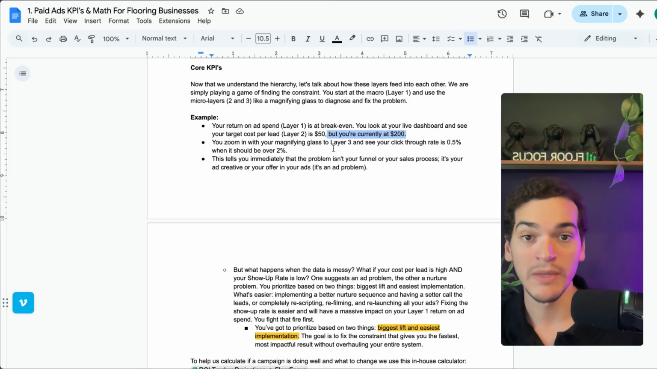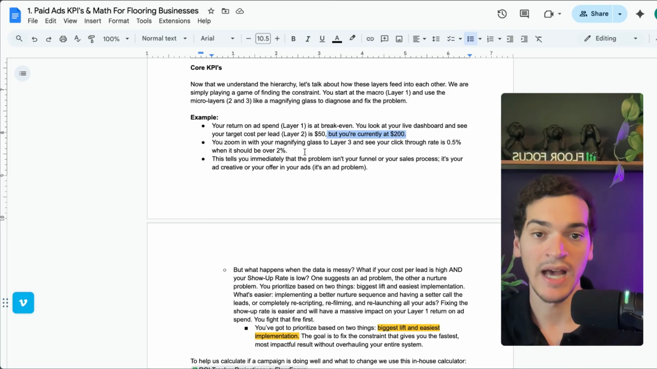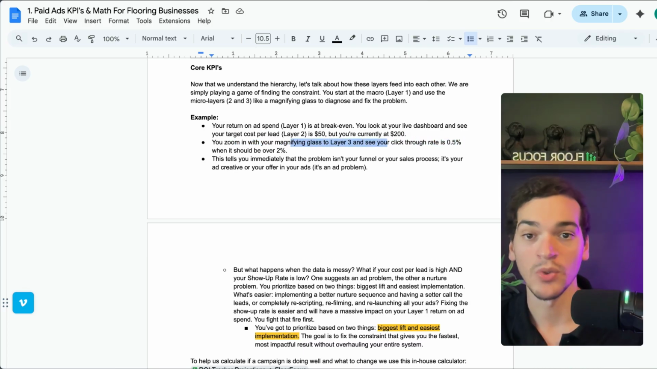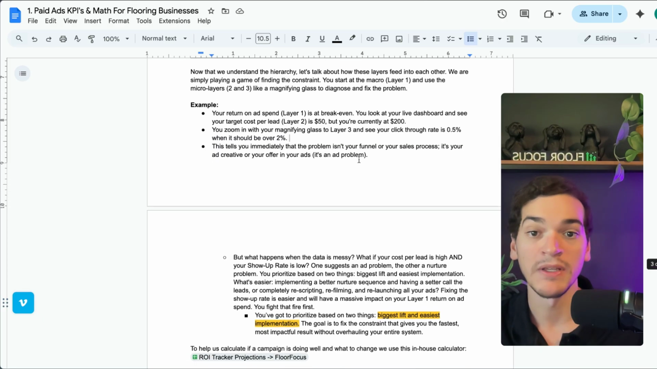So after you zoom in, you ask, okay, why is the cost per lead high? You zoom in with your magnifying glass to layer 3, and you see that your click-through rate is 0.5% when it should be over 2%. So because of this, we can jump to the conclusion that it's not a problem on the funnel, it's not a problem on the sales process side, it's a problem on the ad creative and the offer side, right? On the ads. So we know we have to change the ads, we have to do some things so we can improve that layer 2 metric that overall improves layer 1.